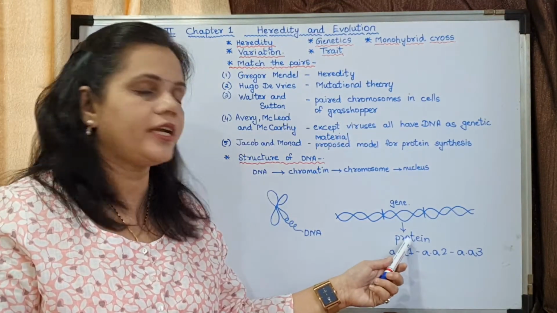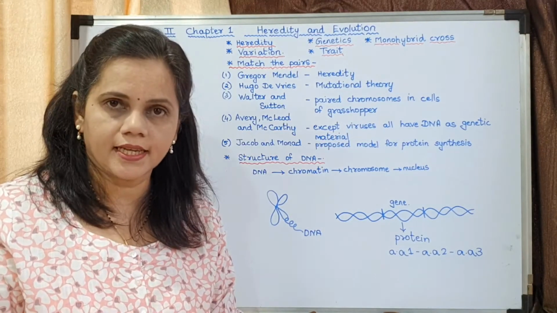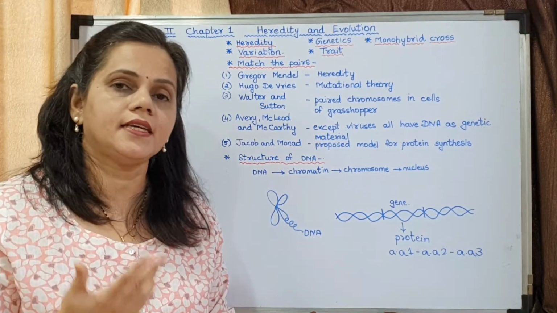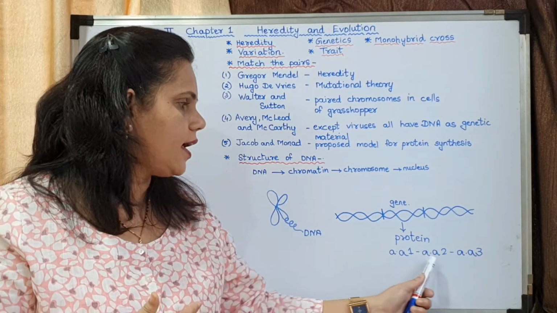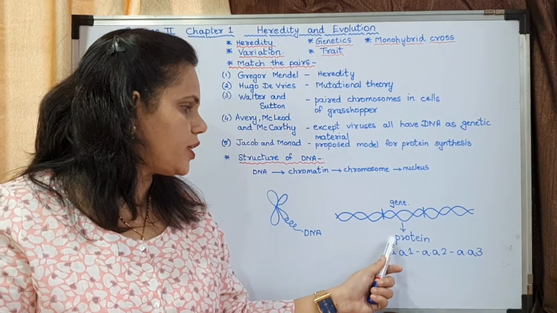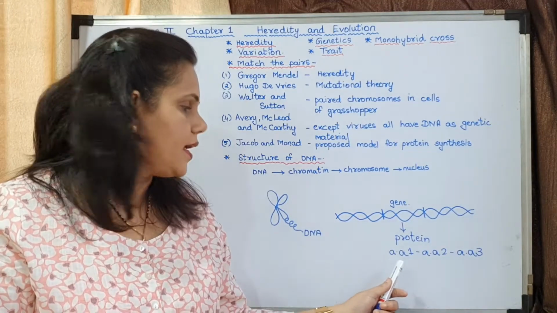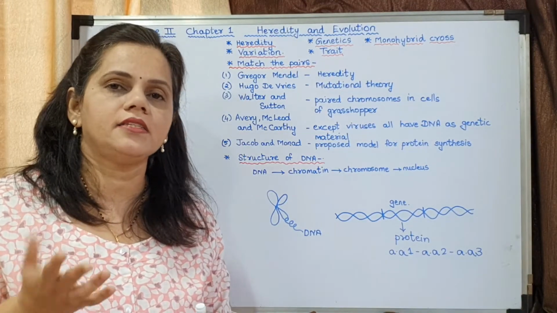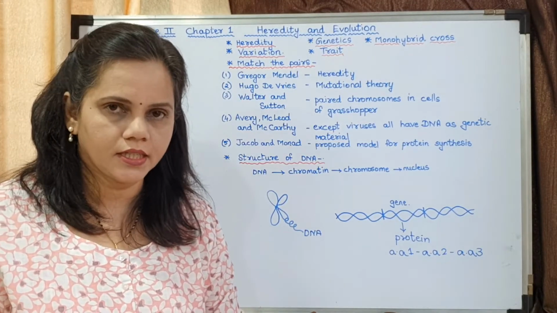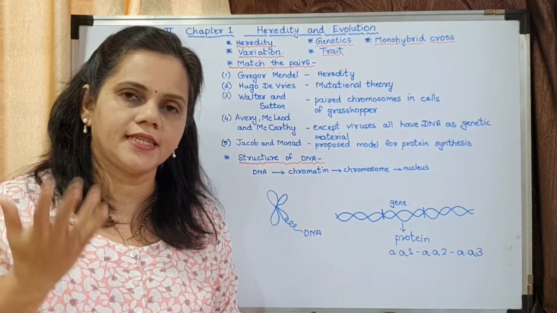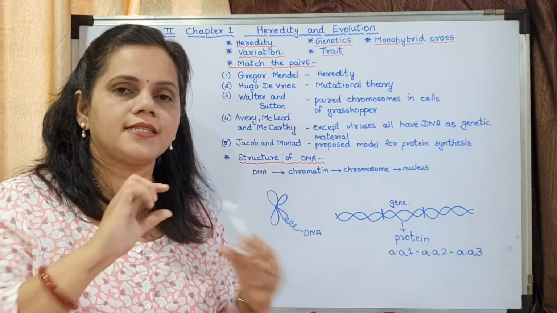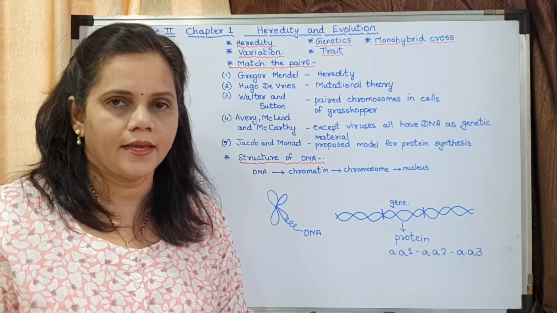Here is a protein which we are taking as an example, in which there are 3 amino acids in the sequence: amino acid 1, amino acid 2, amino acid 3. Now this protein has this sequence. If the sequence is changed, it will be another protein. It won't be this protein. Understood? So the sequence is very, very important.